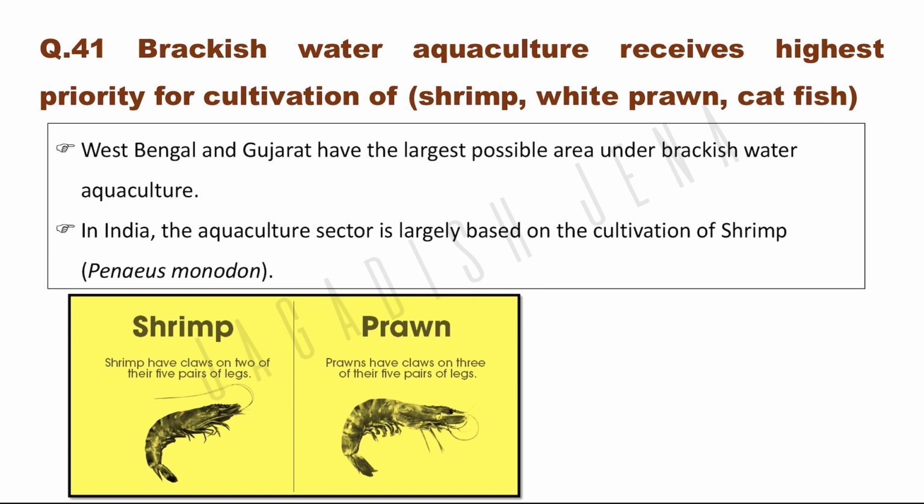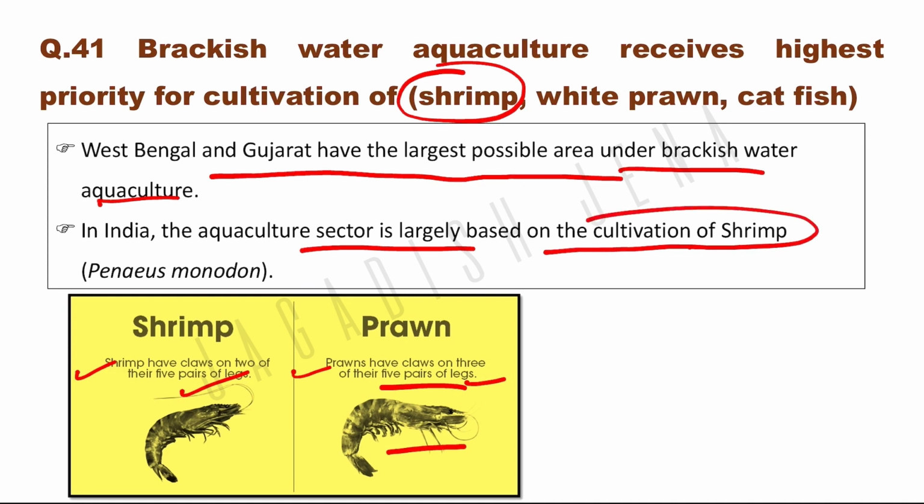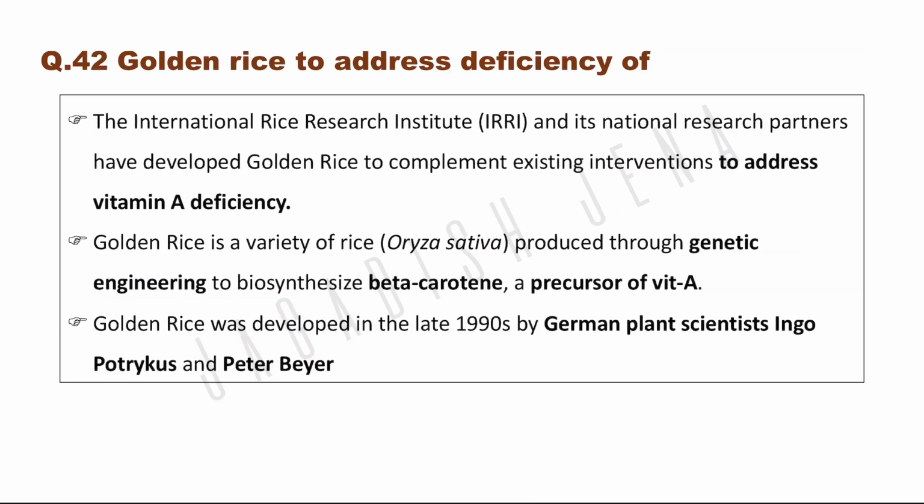Brackish water aquaculture receives highest priority for cultivation. Generally in India, most of the brackish water is cultivated with shrimp. Okay, shrimp is a prawn type, but what is the difference? In shrimp, claws are on 2 of their 5 pairs of legs, and in prawn, claws are on 3 of their 5 pairs of legs. West Bengal and Gujarat have the largest possible area under brackish water aquaculture. In India, the aquaculture sector is largely based on cultivation of shrimp, that is Penaeus monodon.